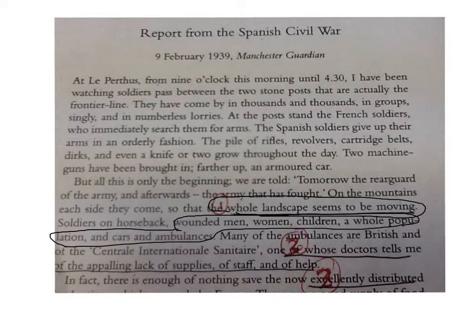So, in our table, and we're looking for another attitude. In total, we're probably looking for between 2 and 4 attitudes. So here, the writer quotes one of the doctors who says, "There is an appalling lack of supplies, of staff, and of help." And here the writer seems to be concerned about conditions in the camp. So we'd go back to our table.